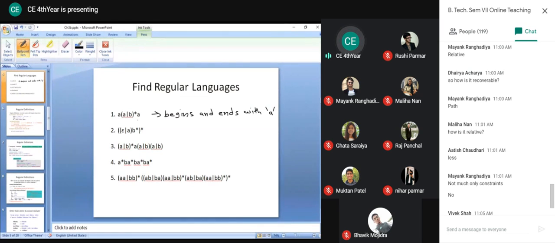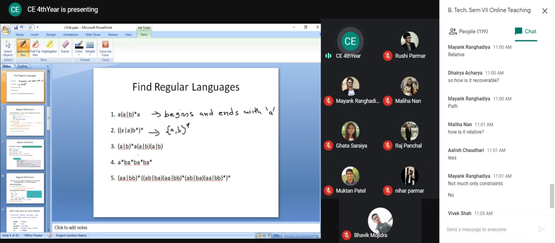First symbol must be A, last symbol must be A. So it begins and ends with A. Now here, if I remove this B star, then this sigma or A star will give us A star. So this generates all the patterns of A. If I use null, that is sigma or null, then I will get B. So if I combine these two, this is nothing but your sigma star. This generates all the elements of sigma star. So this is nothing but A or B whole star.